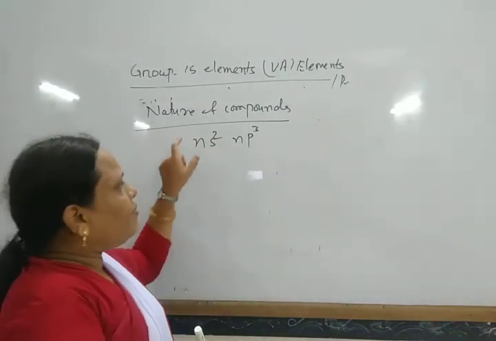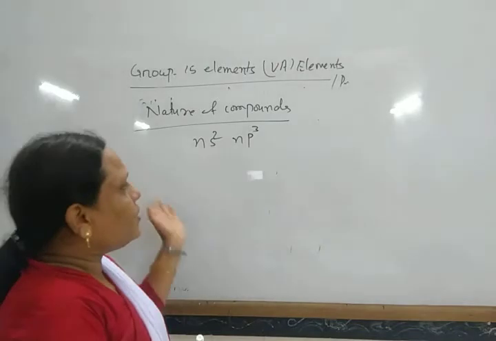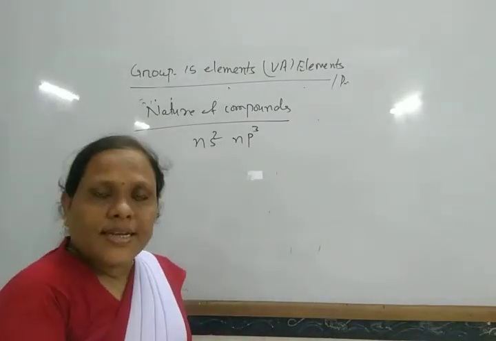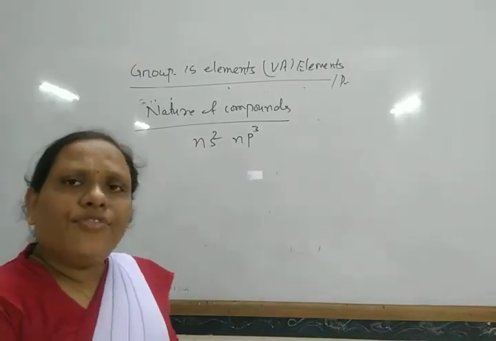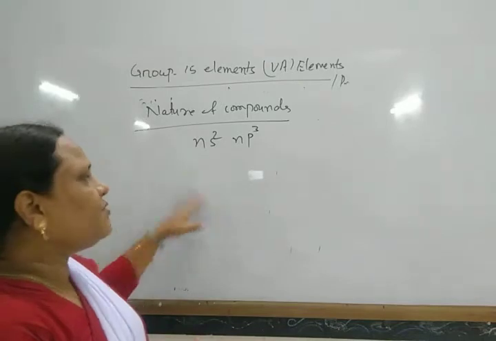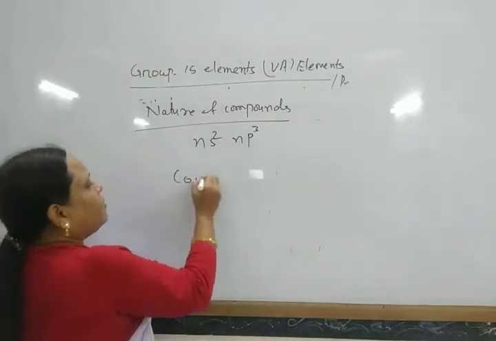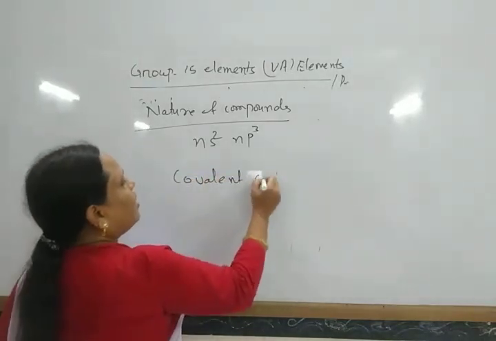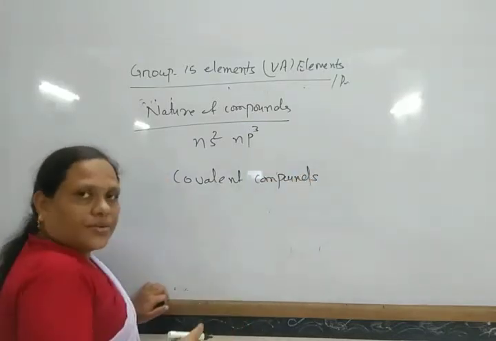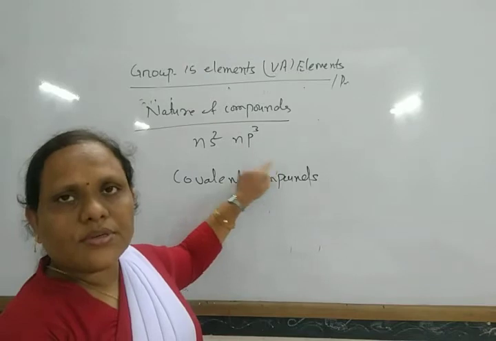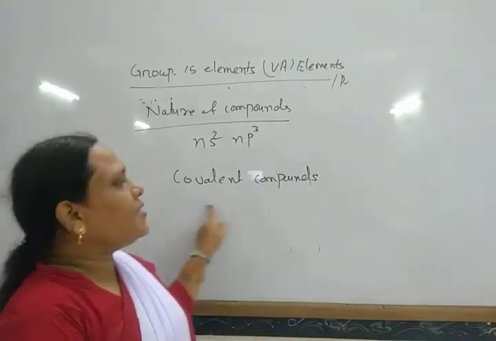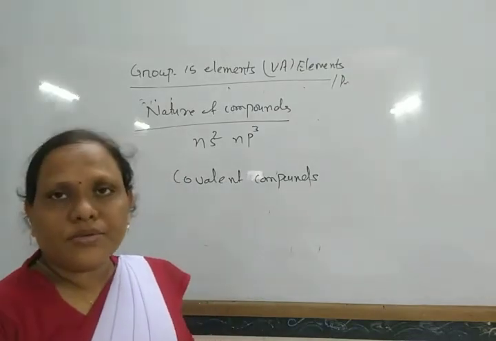Similarly, they cannot give up 5 electrons, or even 3 electrons, easily. In this way, instead of forming ionic compounds, generally these elements form covalent compounds, because receiving 3 electrons or removal of 5 or 3 electrons is very difficult.